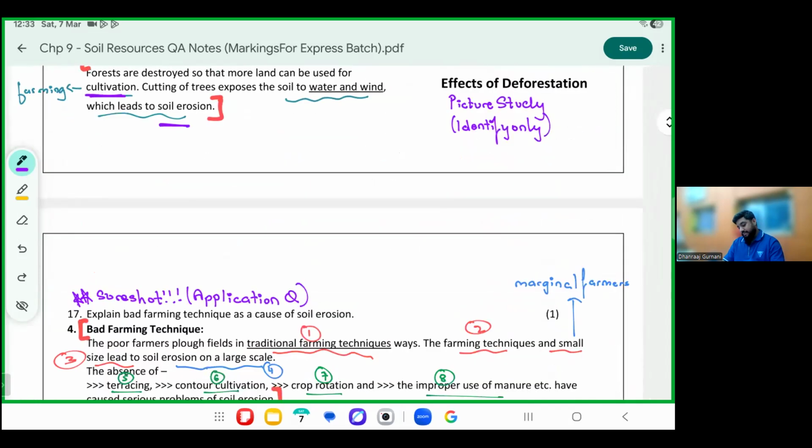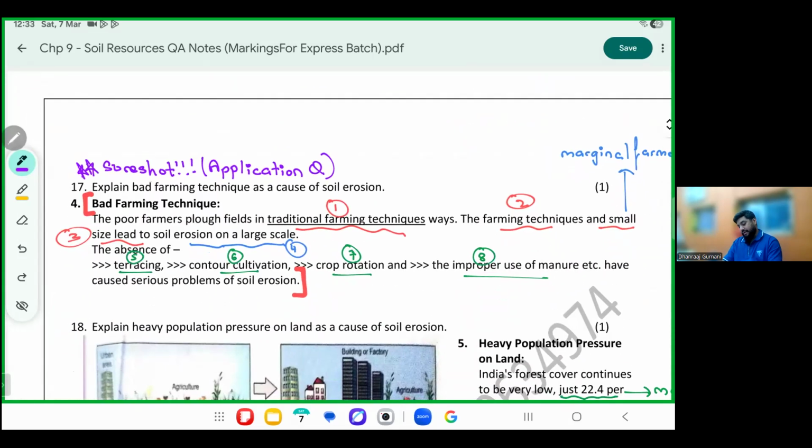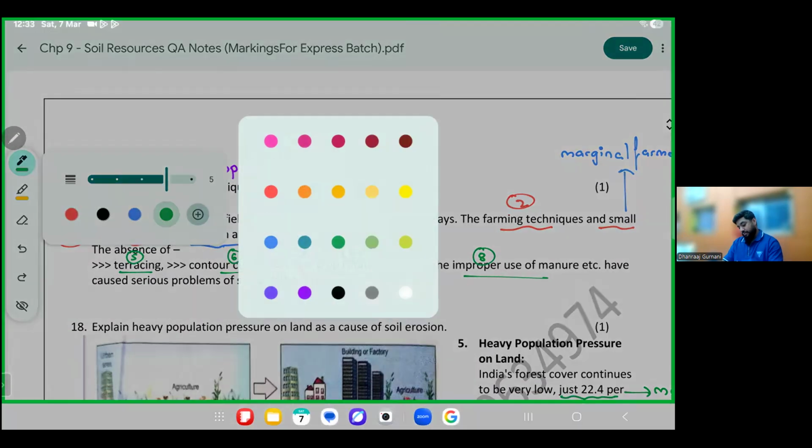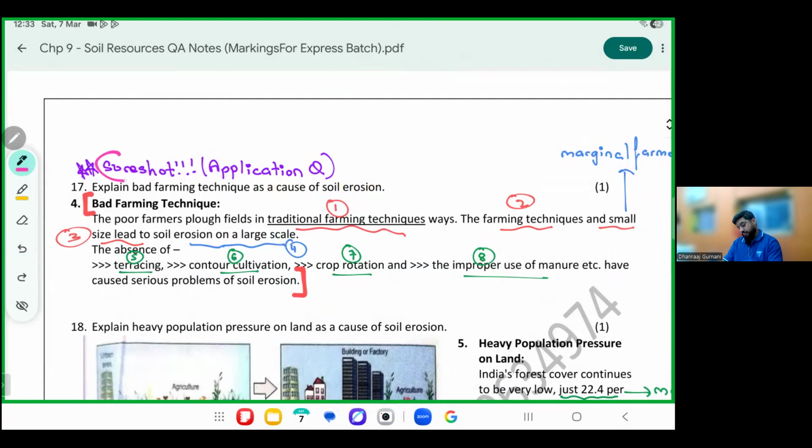You'll get one more on this page. Look here, for sure again. Bad farming techniques. The poor farmer plows the field in traditional farming technique ways. The farming techniques and the small size of farms lead to erosion on a very large scale.